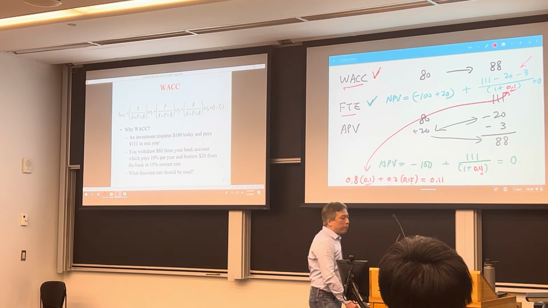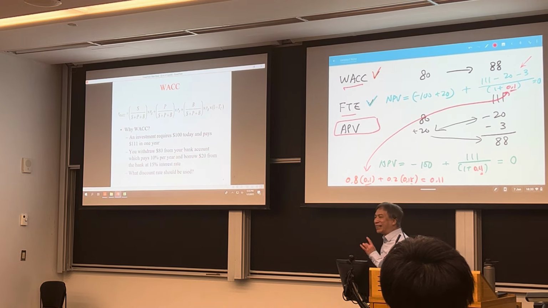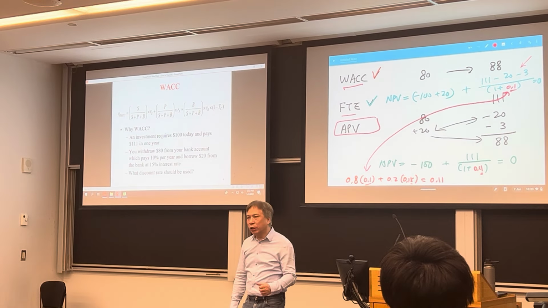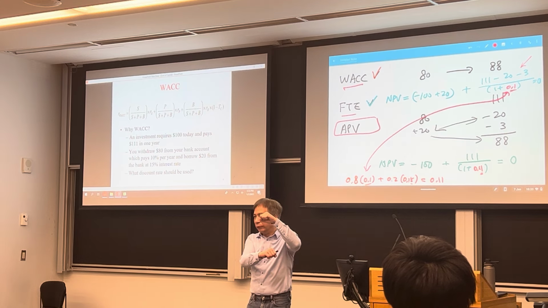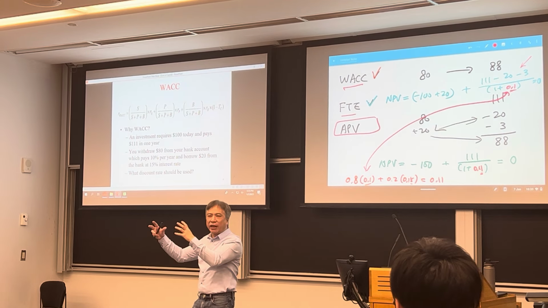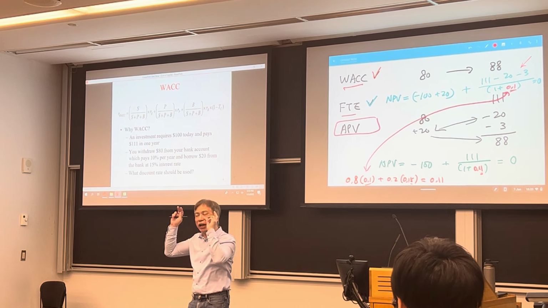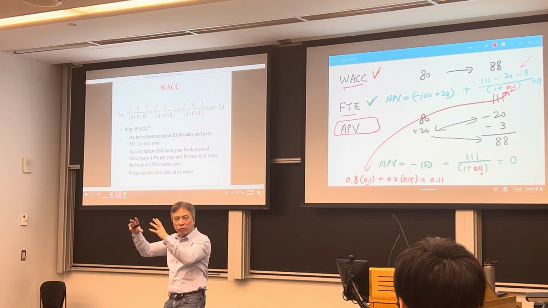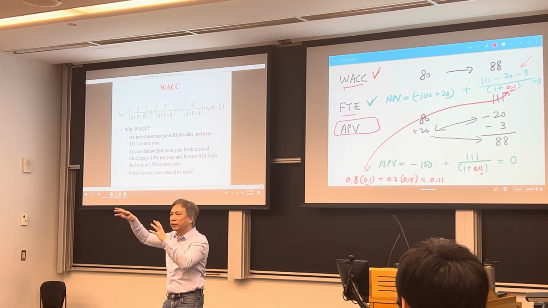Now, the APV approach is a slightly different approach. It is hard to use this example, but I will talk about that in chapter 18. In the APV approach, we do not adjust the numerator, we do not adjust the denominator. Instead, we add an extra term. We add an adjustment. So that's what we call adjusted present value. That calculation is to determine the effect of using debt instead.